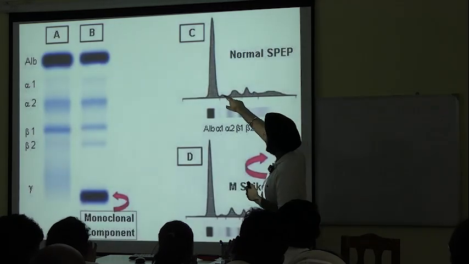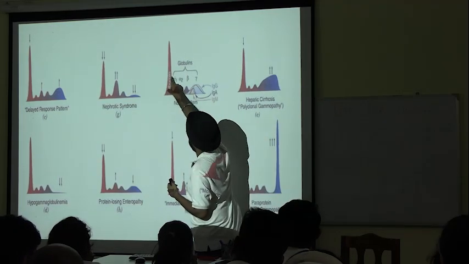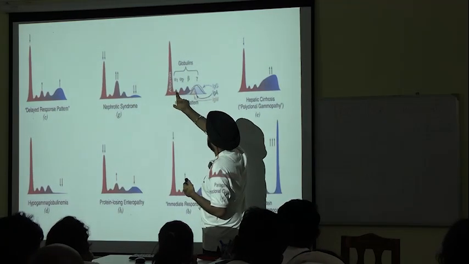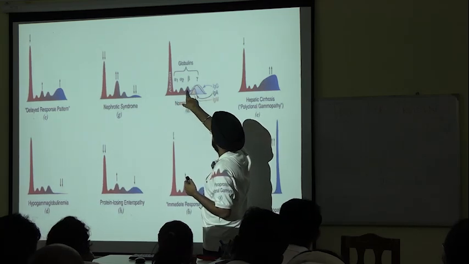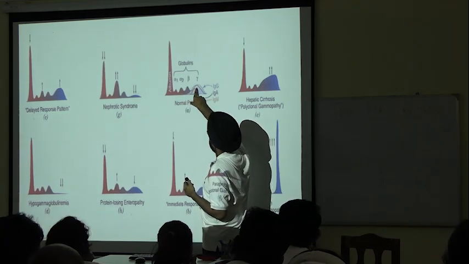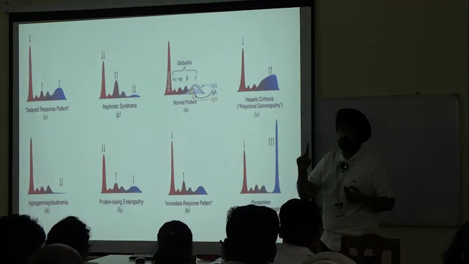The initial peak is of albumin. Then this protein is the peak of alpha 1. Then this one, and gamma. This is the normal pattern for proteins.